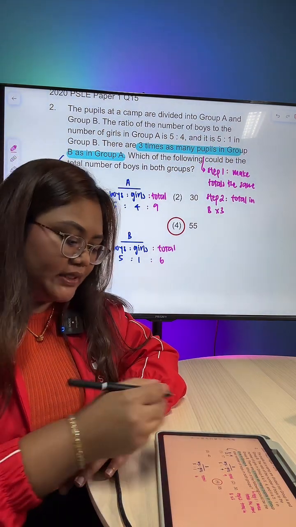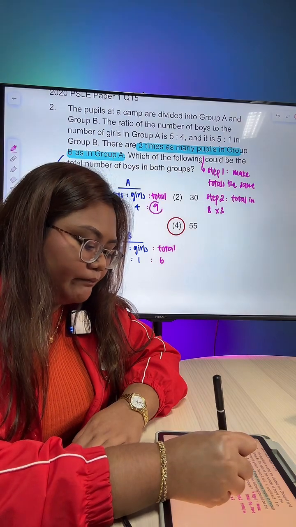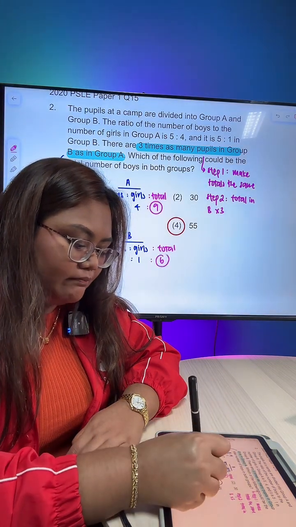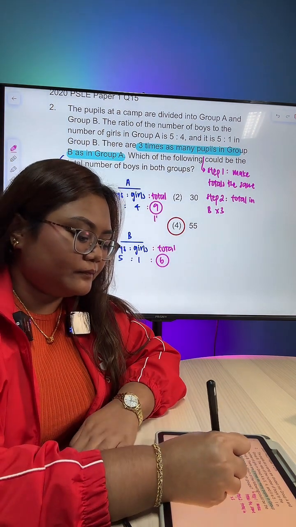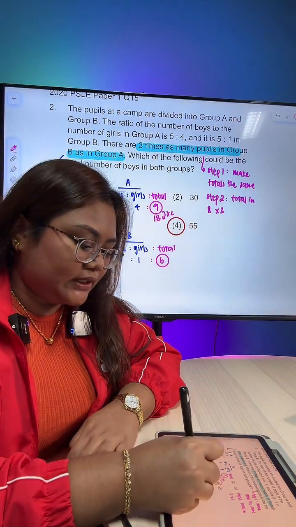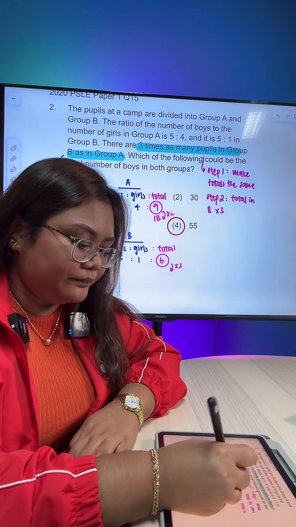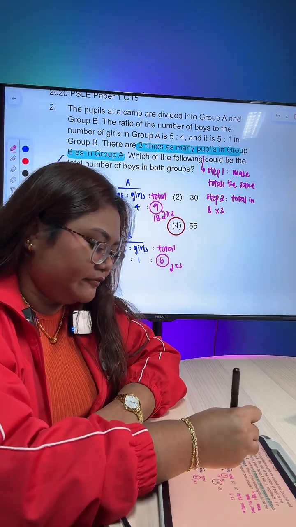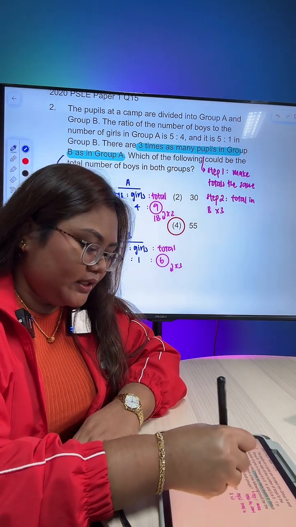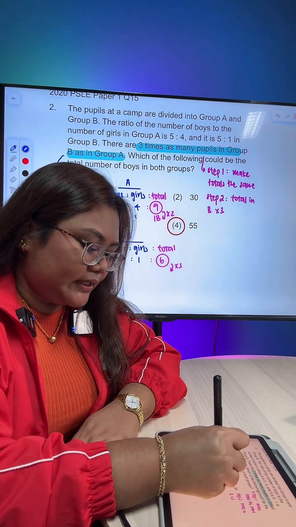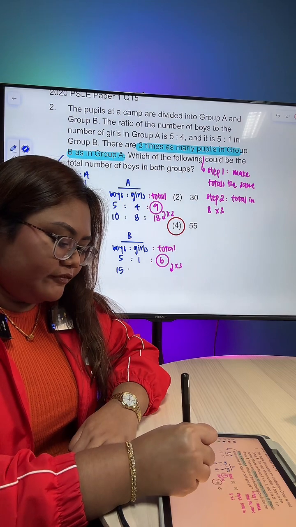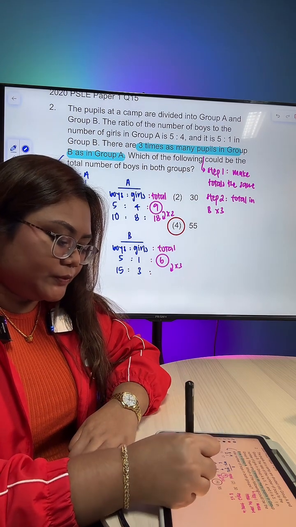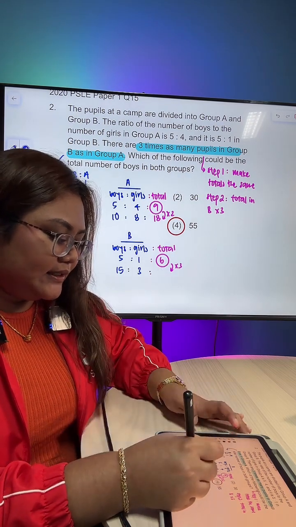9 in A, 6 in B. Then I make them the same. Step 1, I make them the same, and that will be 18. I times 2 here and I times 3 at the bottom. I will have for A, 10 is to 8 is to 18. And for B, 15 is to 3 is to 18.